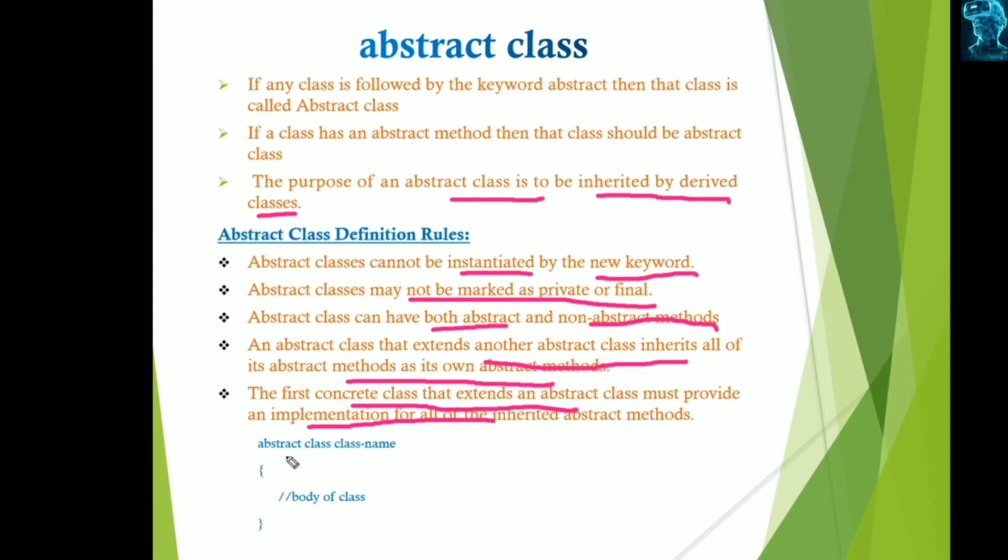Here is the syntax for creating the abstract class. The class name is the general syntax, but when we use the abstract keyword, it becomes an abstract class. The body of the class can contain abstract methods as well as its own non-abstract methods, meaning concrete methods.